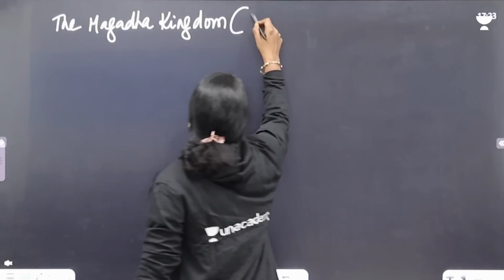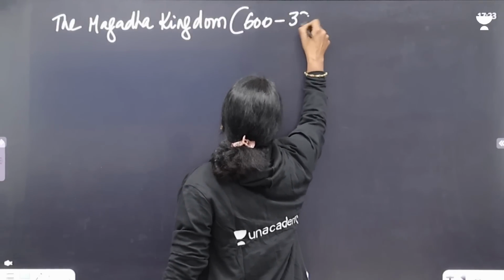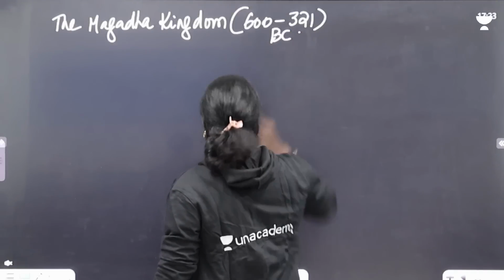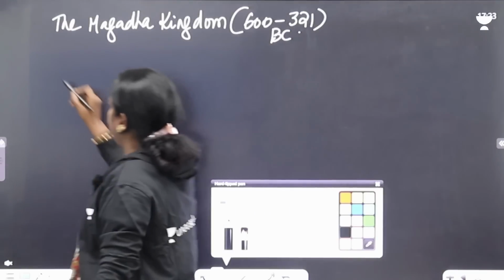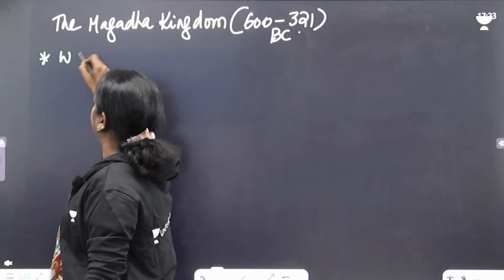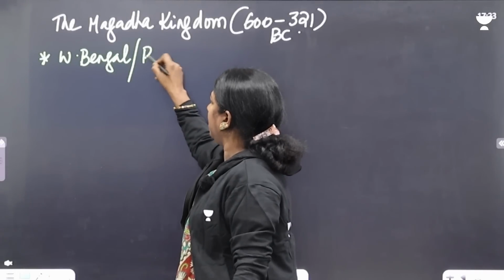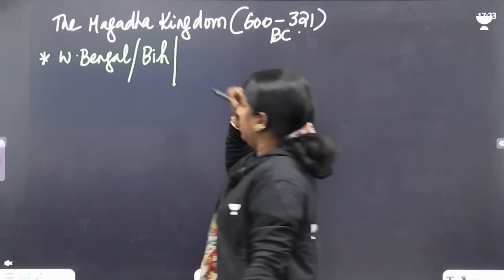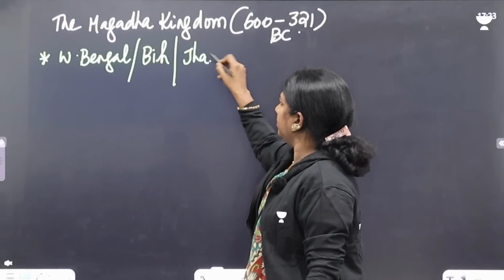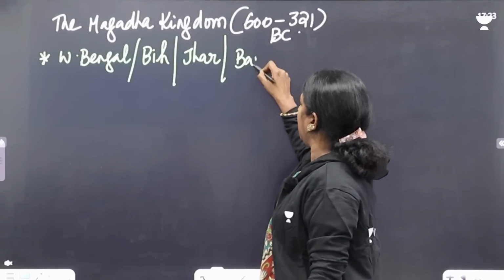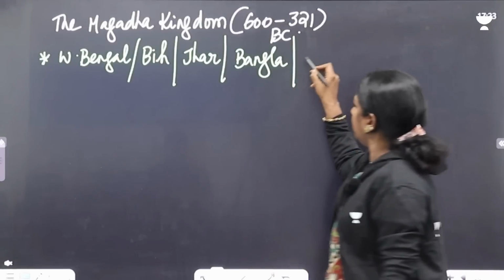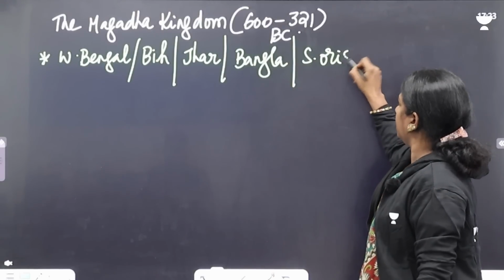So the same bracket will continue, 600 to 321 BC. If you look at Magadha, it is today's West Bengal, today's Bihar, today's Jharkhand, today's Bangladesh, South Orissa.